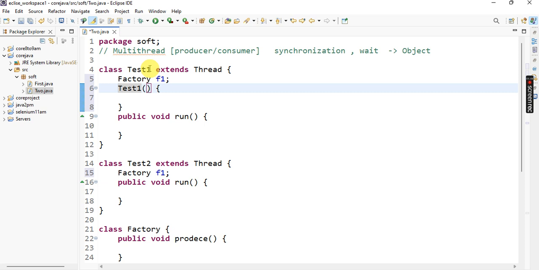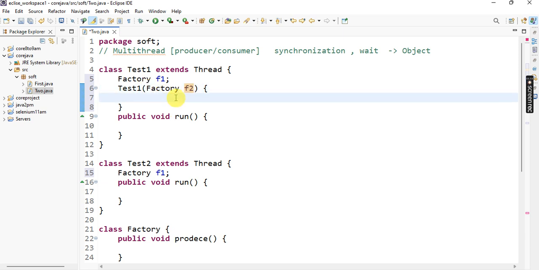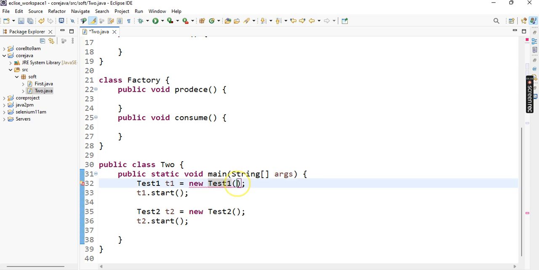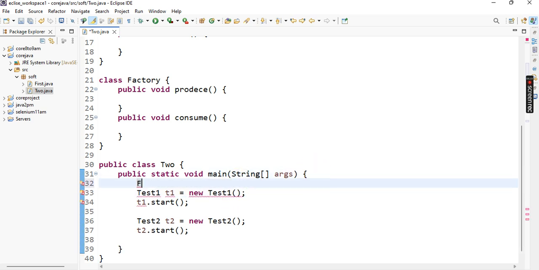So if I define the parameter Factory f2, how do we access this factory instance? Through an object. The constructor is called through an object. For suppose, Factory f equal to new Factory.